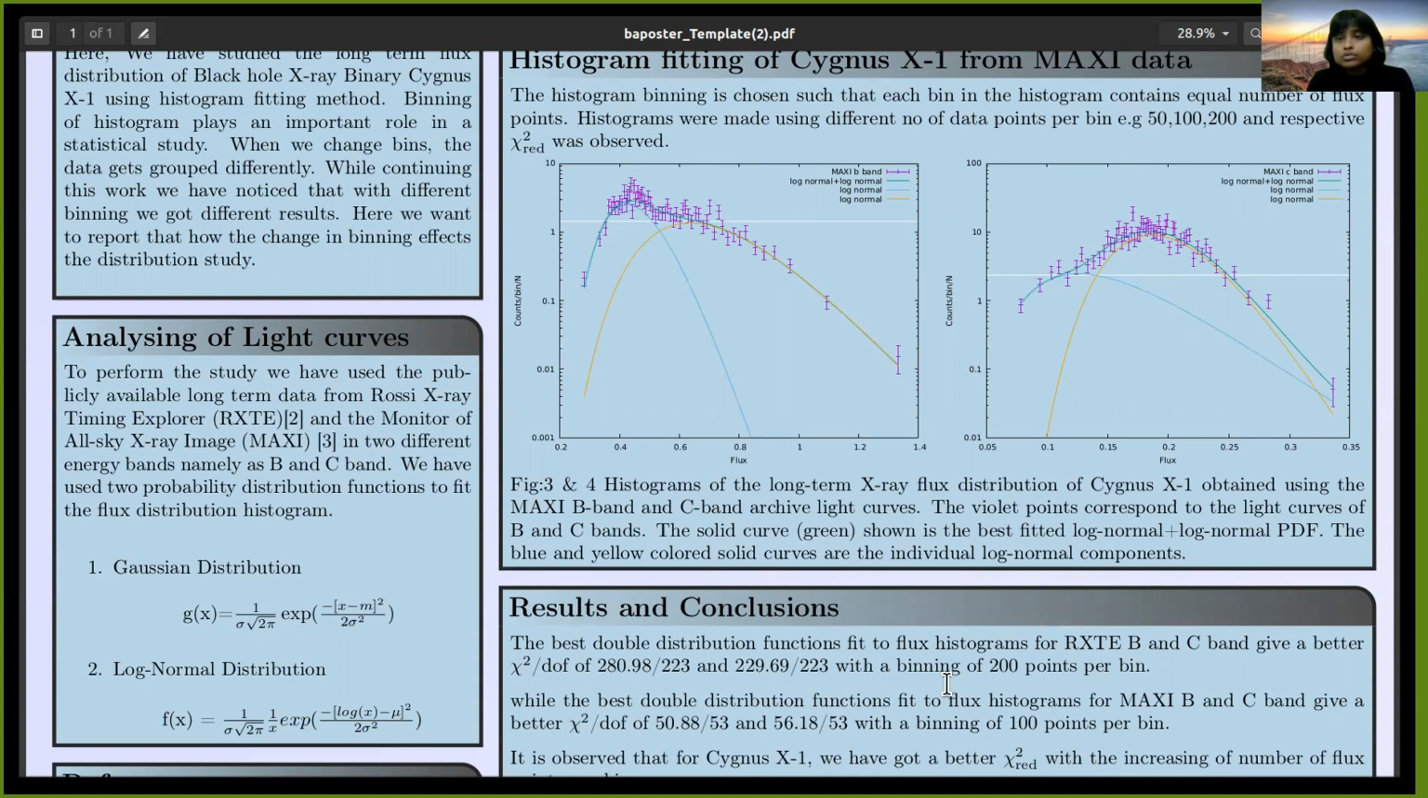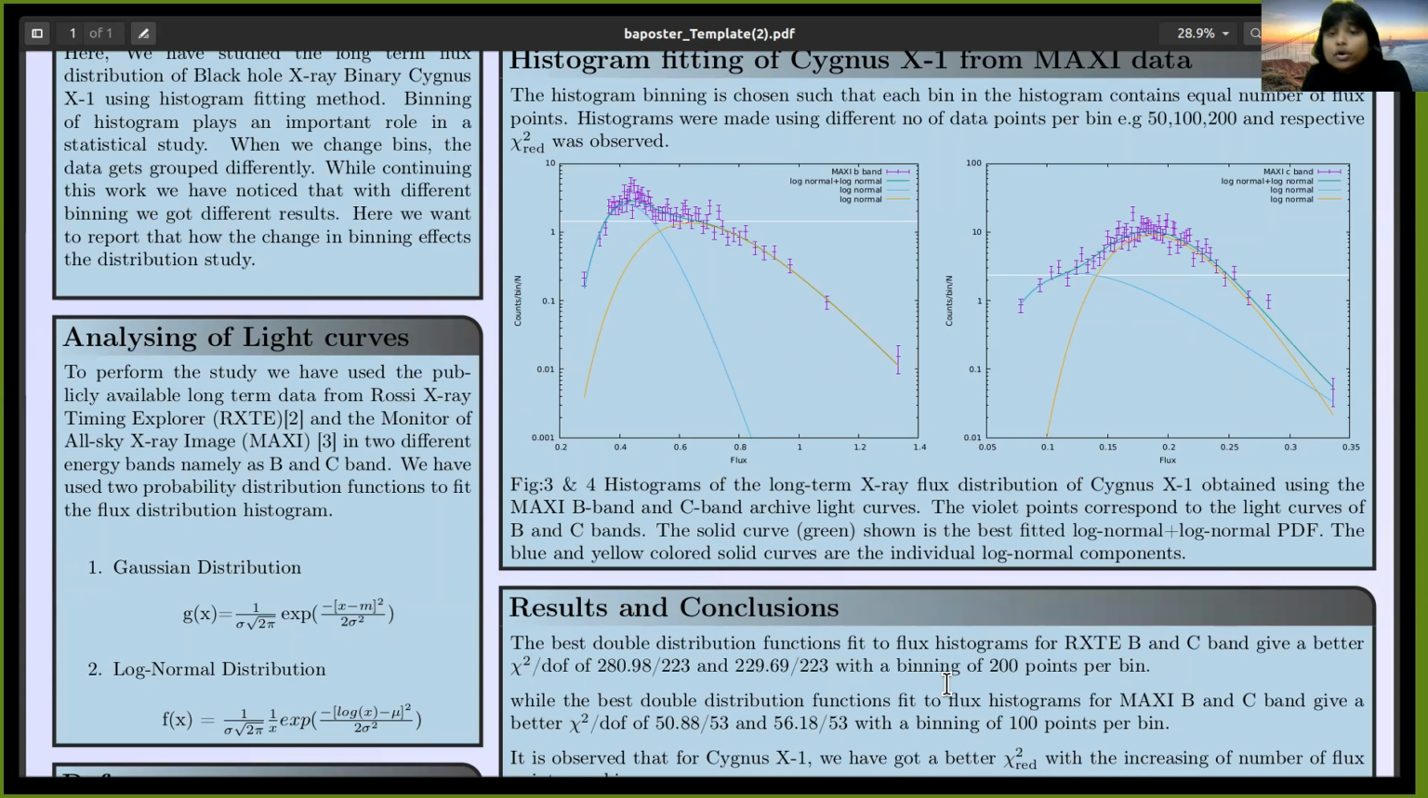The RXTE data which we have used for this work were for the time period January 5, 1996 to November 5, 2011, and the MAXI data was for the time period of August 15, 2009 to October 28, 2018.